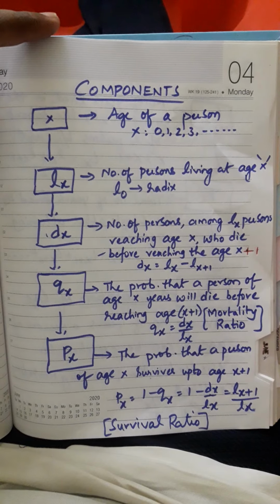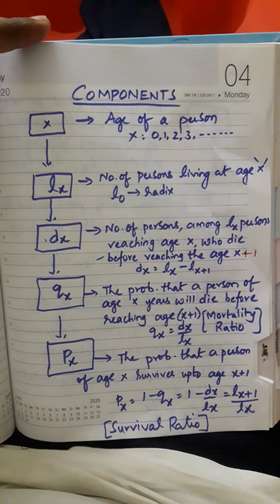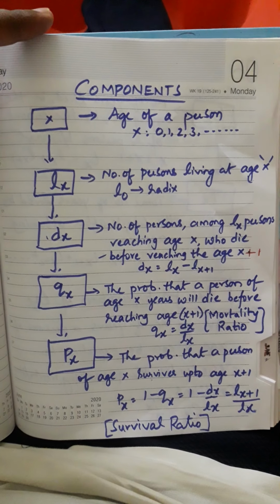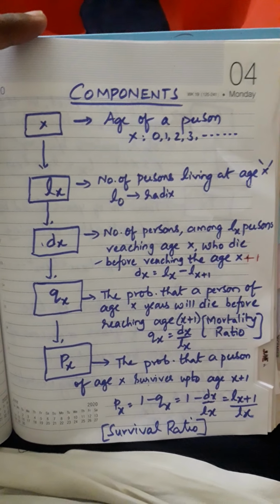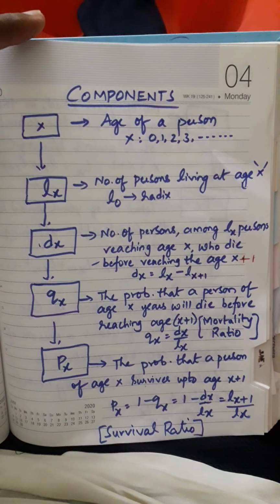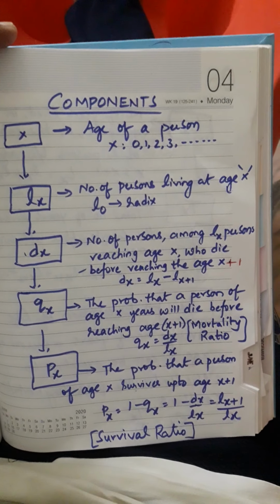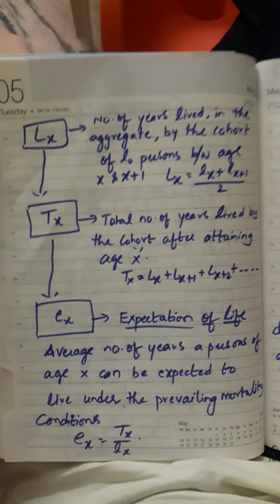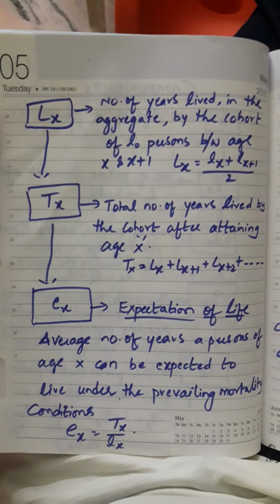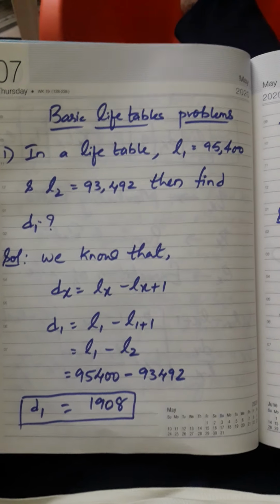A very important question for 5 marks, remember students, and very interesting also. You can find out the life expectancy from age 0 till reaching the next age, and how long they are going to survive, under the prevailing mortality condition also, everything. Fine. So these are all the components of life table. Now we shall see some basic problems on components of life table.